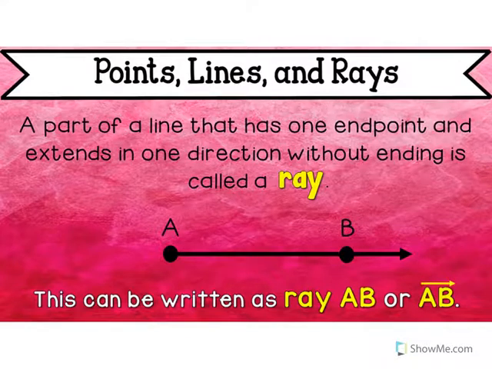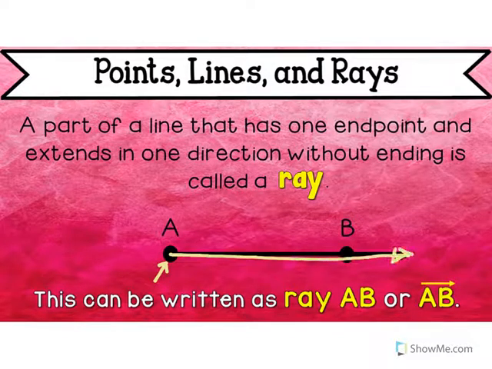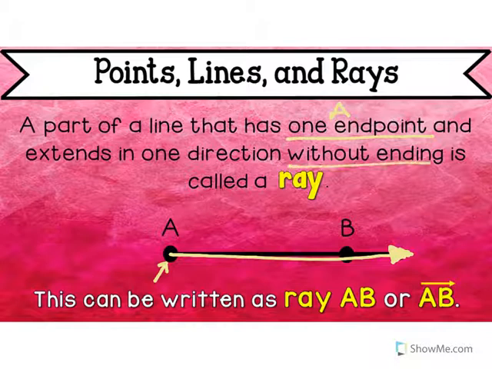The next one is a ray. A ray is where you have a starting point and then it goes on forever because of that arrow. So you'll see a part of a line that has one endpoint. You can see that, that's A, and it extends in one direction without ending. That is called a ray. So without ending means that arrow.